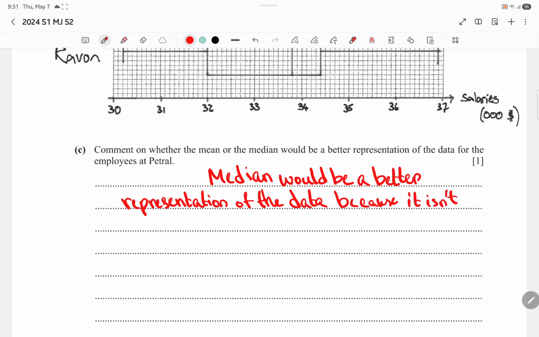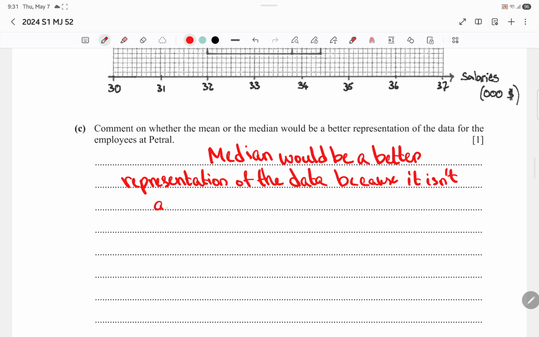Median is not affected by the outlier, while the mean is. You guys also should mention what the outlier is. 36,000. It's very easy to identify an outlier.